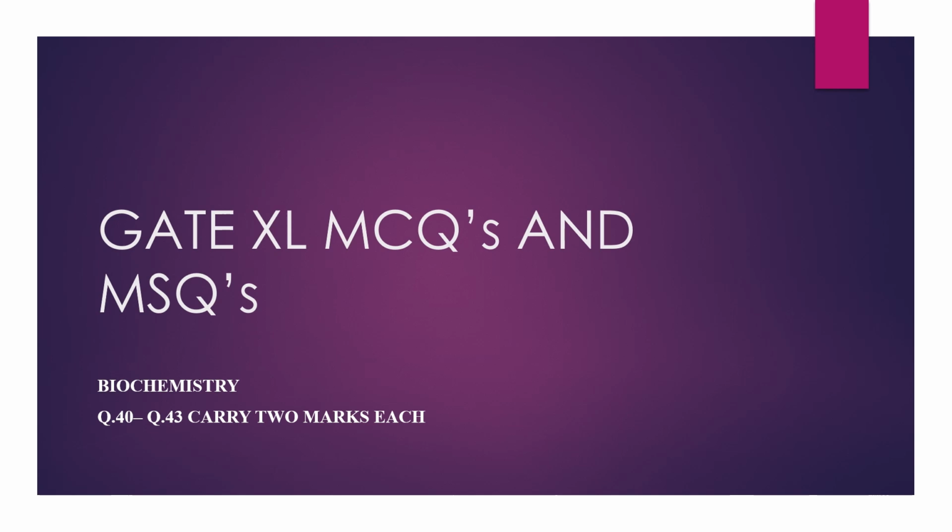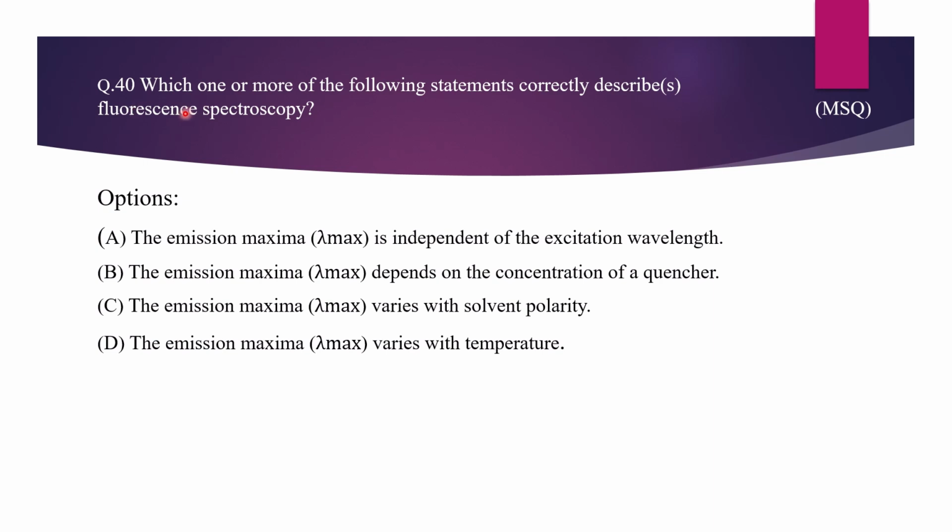Let's solve. Question 40. Which one or more of the following statements correctly describes fluorescence spectroscopy? Options are: A, the emission maxima is independent of the excitation wavelength. B, the emission maxima depends on the concentration of a quencher. C, the emission maxima varies with solvent polarity. D, the emission maxima varies with temperature.